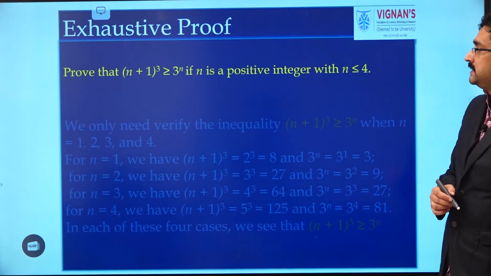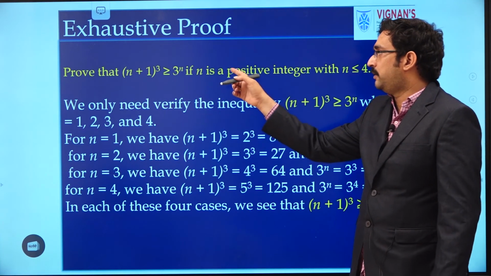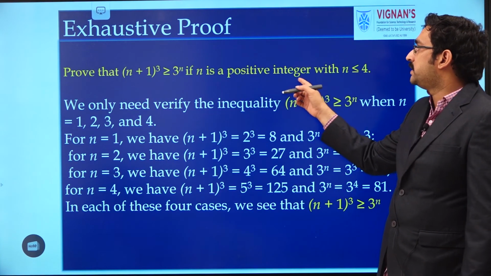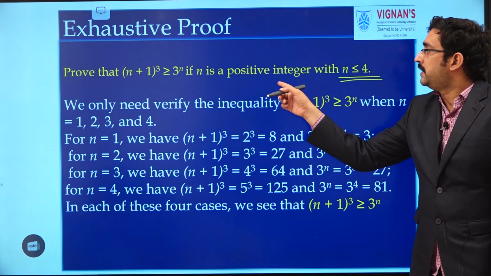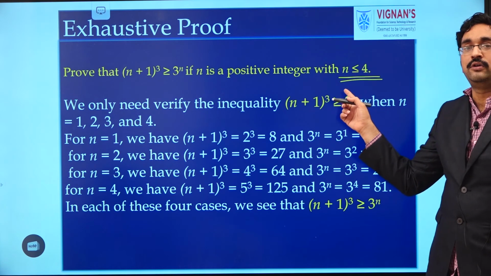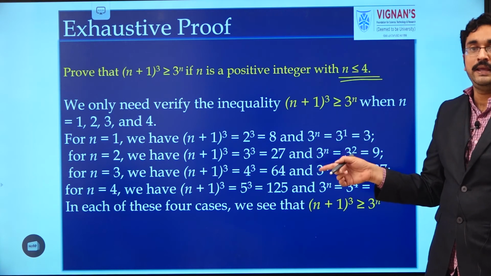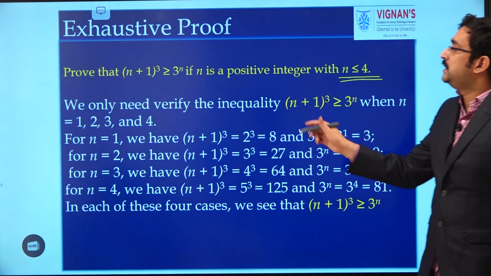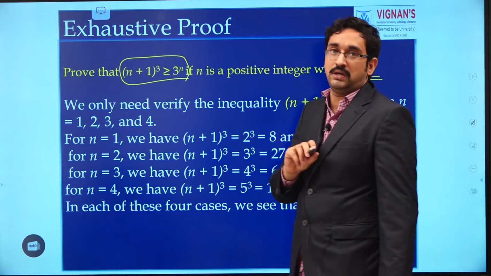So here take one example: (n+1)^3 ≥ 3^n, where n is a positive integer with n ≤ 4. Positive integers with n ≤ 4 means we should prove it for n equal to 1, 2, 3, 4. For all these cases, we have to check whether this condition is satisfied or not.